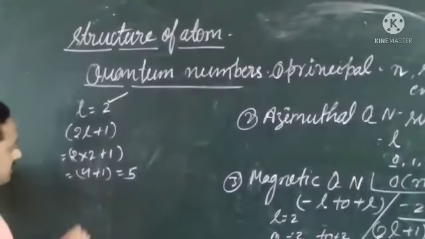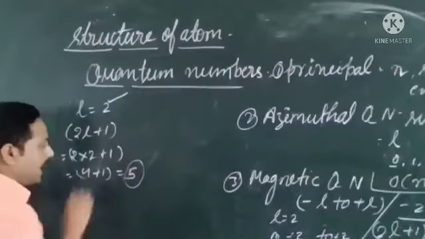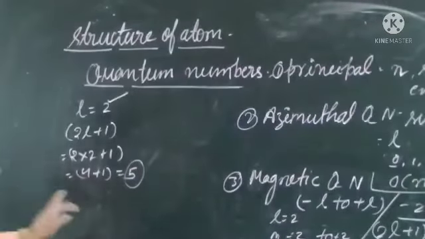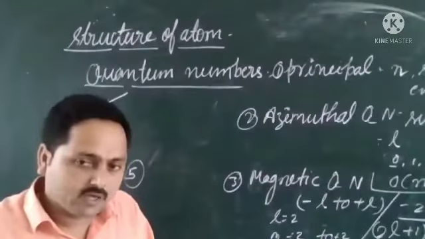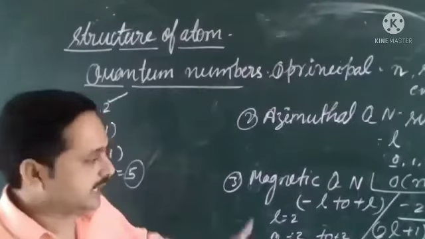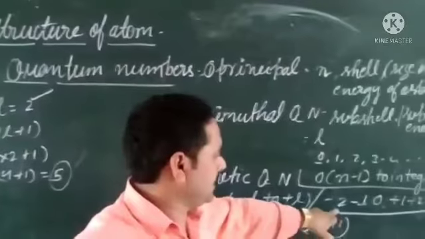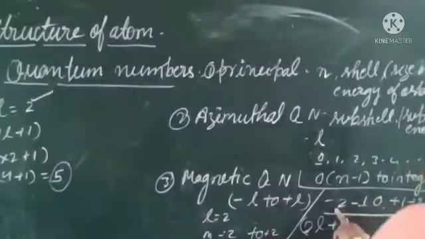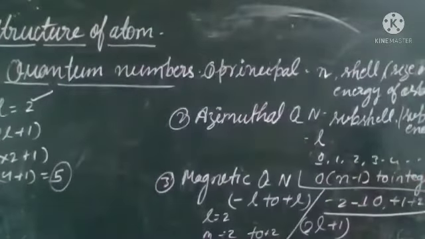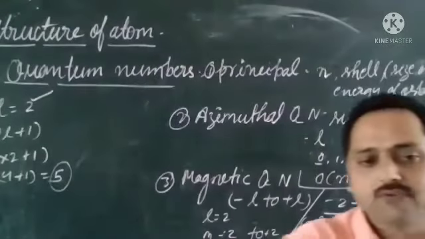So through this we come to know how many values we got, and we can calculate from there. Just look here, for L equal to 2 we calculate with that formula, so we have 5 values.